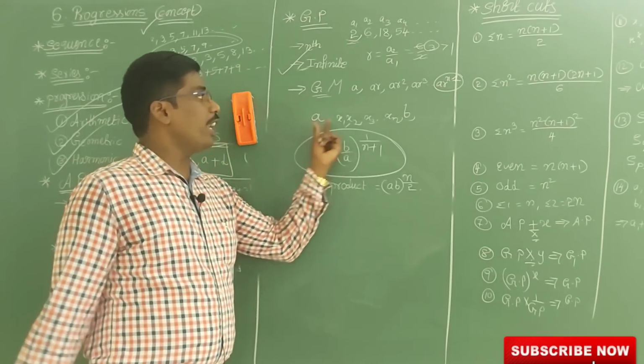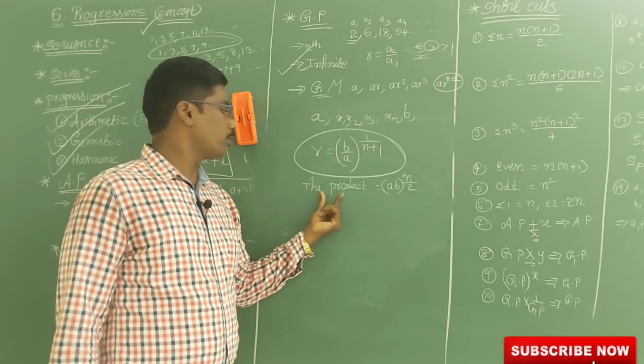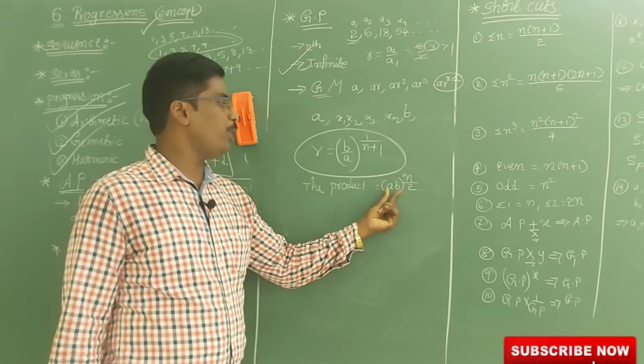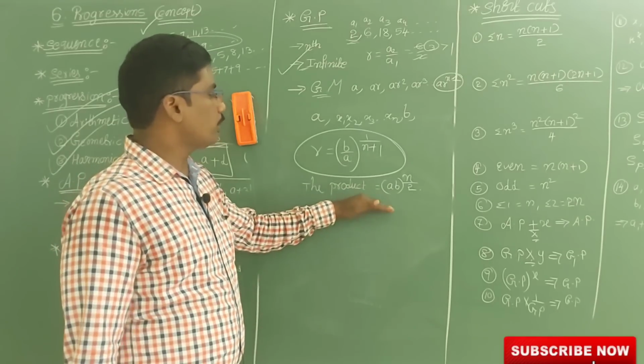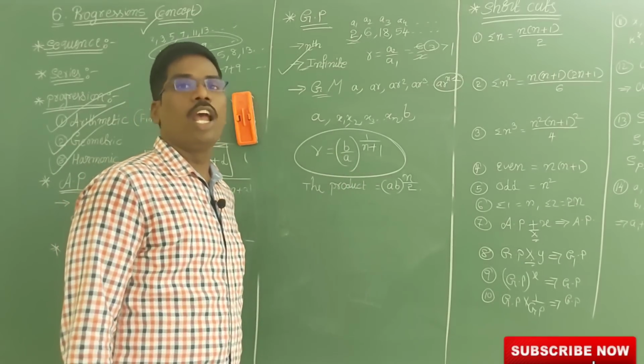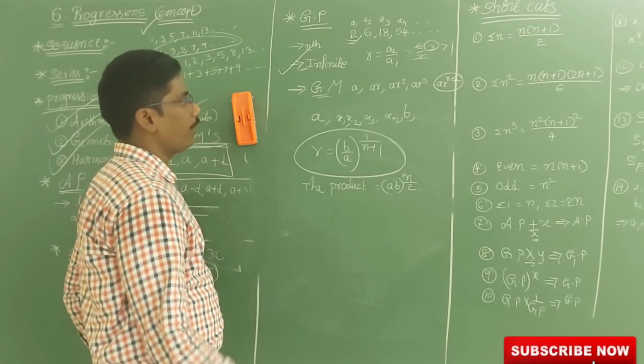So between A and B, if n terms are there, then the product of all the terms is nothing but (AB) all to the power of n by 2. So using this formula and the previous formula, we can easily find geometric means. Now how this works, I will take an example and show you.